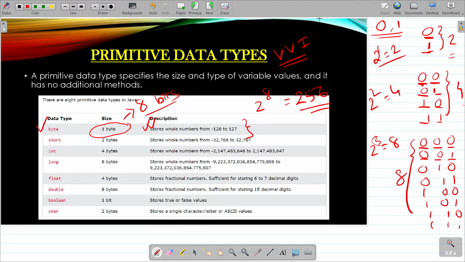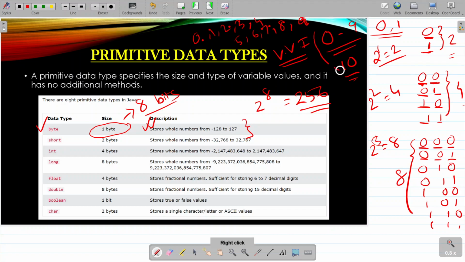Now tell me one thing. How many numbers are there between 0 and 9? Not 9 numbers. There are 10 numbers between 0 and 9. How? Calculate 0, 1, 2, 3, 4, 5, 6, 7, 8, 9. Right? 1, 2, 3, 4, 5, 6, 7, 8, 9, 10. There are 10 numbers. How to calculate this? Always do the last number minus the first number and then add 1 to it. 9 minus 0 is 9, 9 plus 1 is 10. So there are 10 numbers.